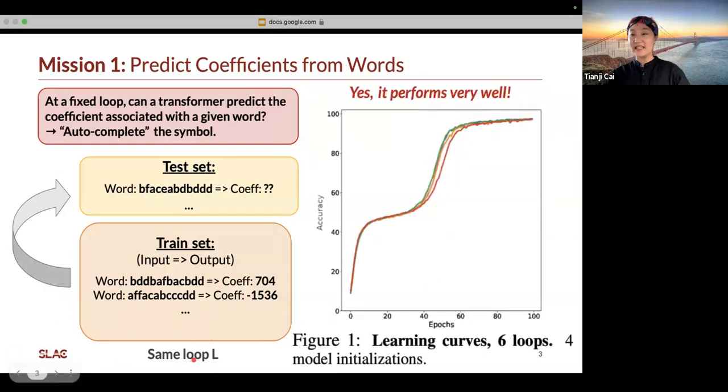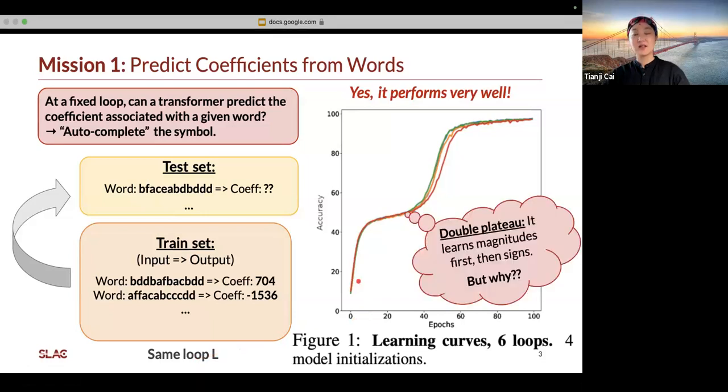The transformer is indeed exceptionally good at this task. After around 100 epochs, the model achieves more than 99% accuracy. What is also interesting is that the transformer displays a double plateau behavior. The model first learns the magnitude of the coefficient and then its sign. We do not yet understand why it shows such a learning behavior, and we are currently investigating it.